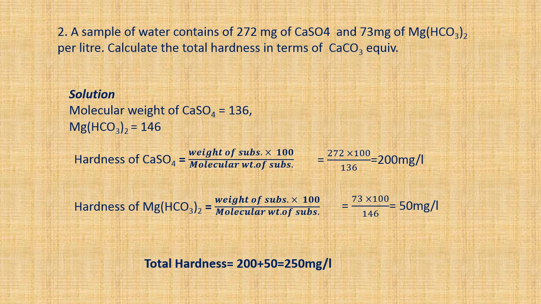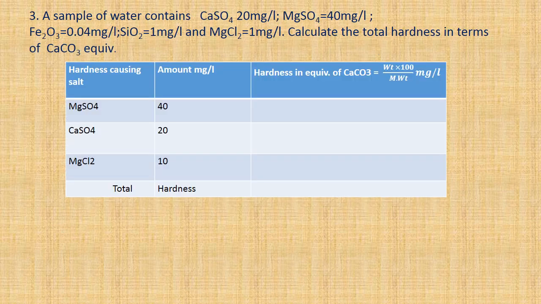In this, if you want to know temporary hardness, it is 50 milligram per liter, and permanent hardness is 272 milligram per liter. Let us see one more problem.